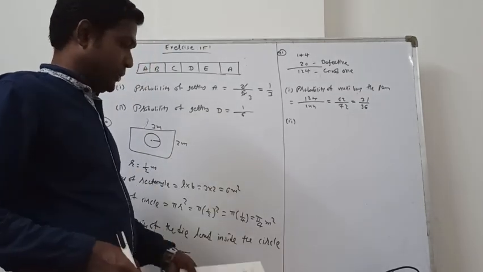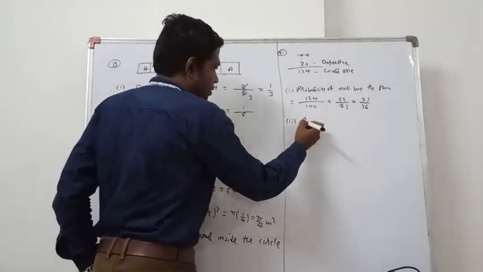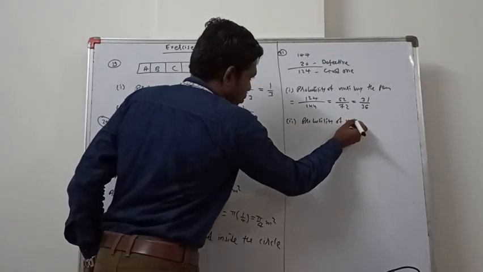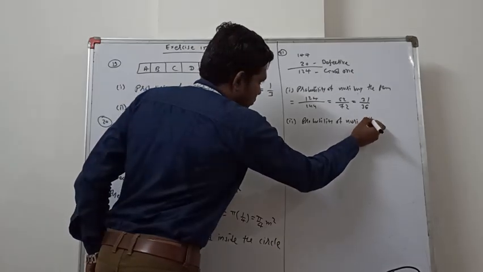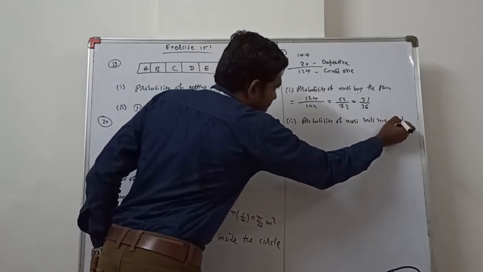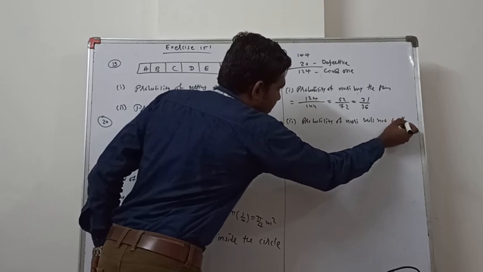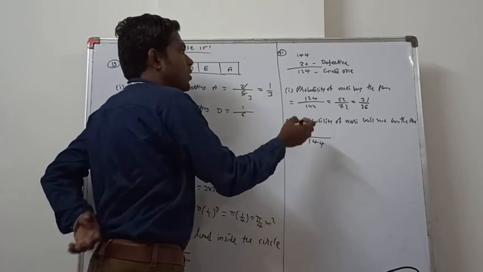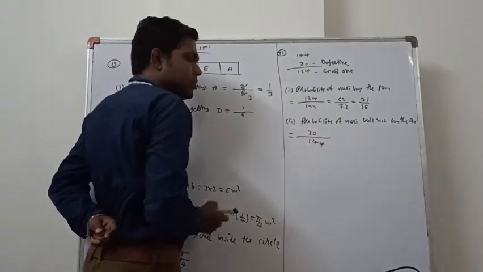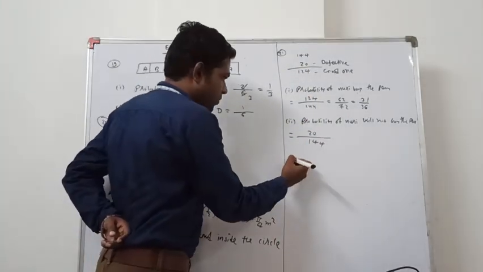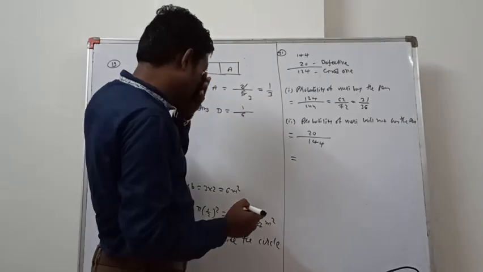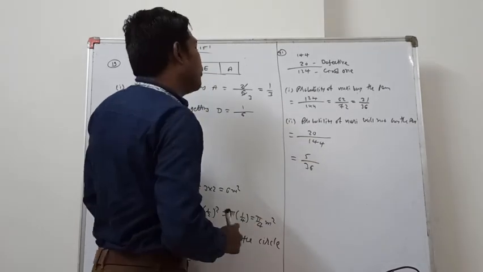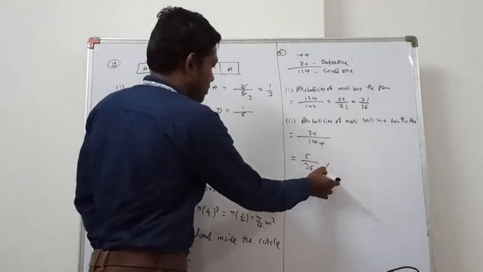Next second one, she will not buy it. Probability of Nuri not buying the pen is equal to total 144, and if defective then she will not buy it, that's why 20 divided by 144. Let's cut by 4, so here 4 5s are 20 and 36 4s are 144. So this is our answer.